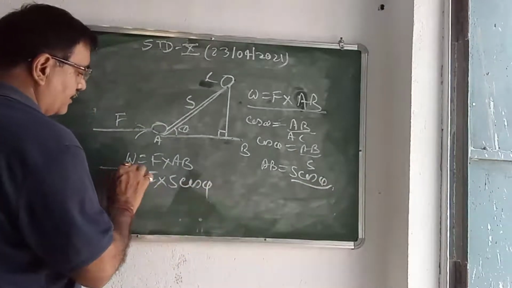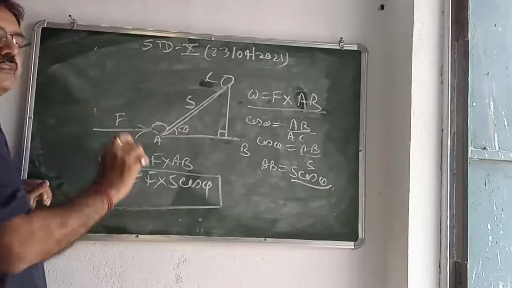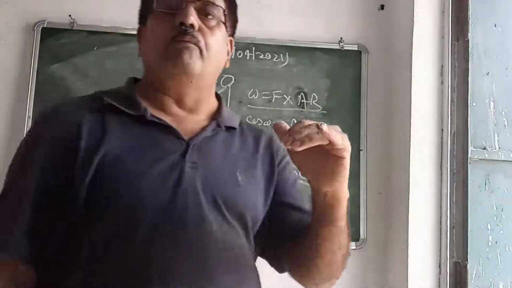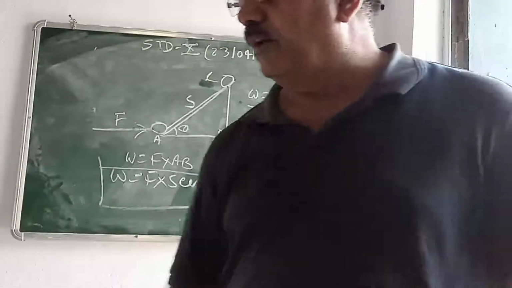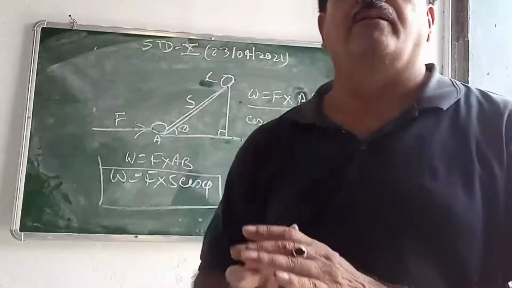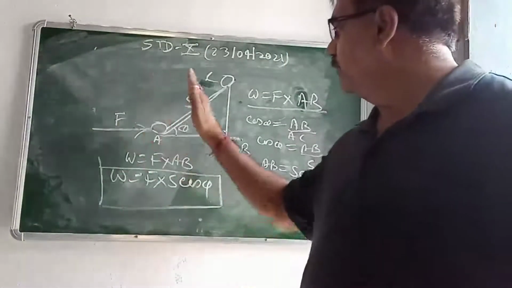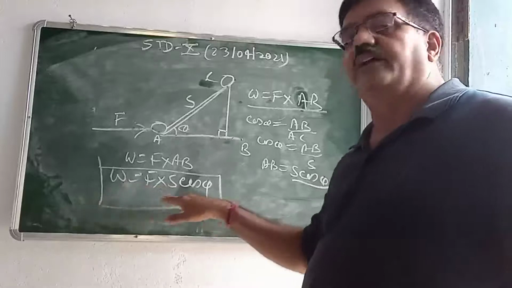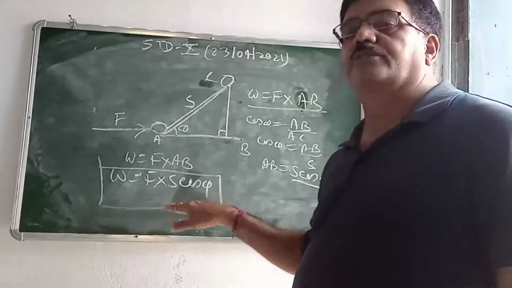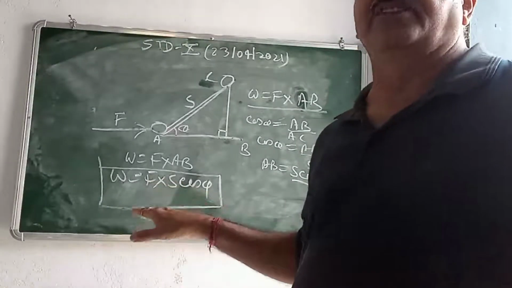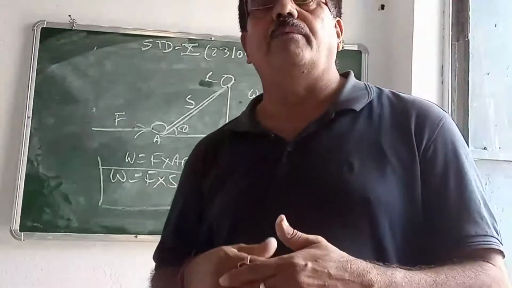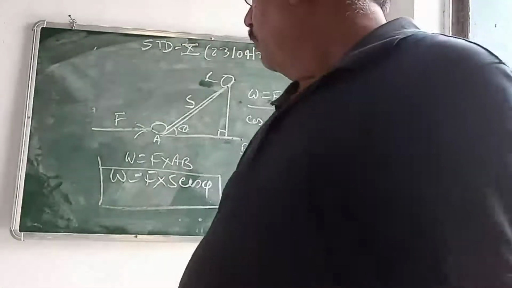This is the derivation when the force is applied but the body displaces not in the direction of the force, then we find the components, and W is equal to F s cos theta. This derivation comes in the examination.